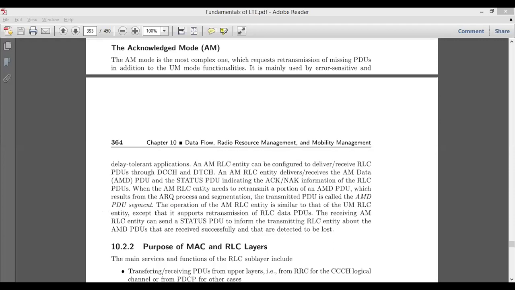The necessity of using all these three modes is that they help you achieve better quality of service. The whole operation depends on radio resource management. If the resources are not properly allocated for the receiving side, some modes should be designed in such a way that they are either transparent or do some kind of acknowledgement or non-acknowledgement, either for the transmitted data or for the received data.